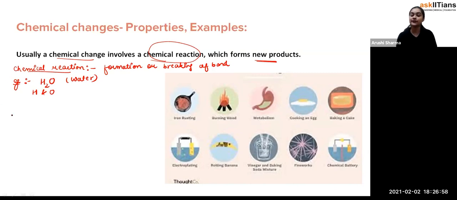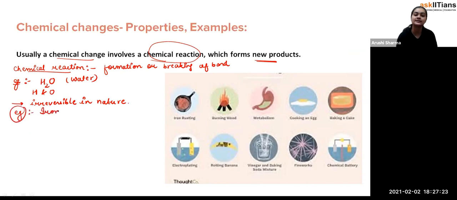So students, what we have seen is that whenever there is a chemical change, some chemical property definitely changes, and some new substance is formed, and generally chemical changes are irreversible in nature. As you can see, iron rusting is one of the examples.